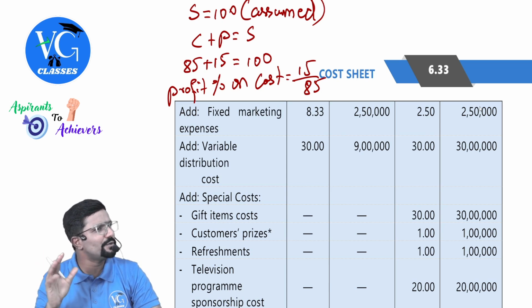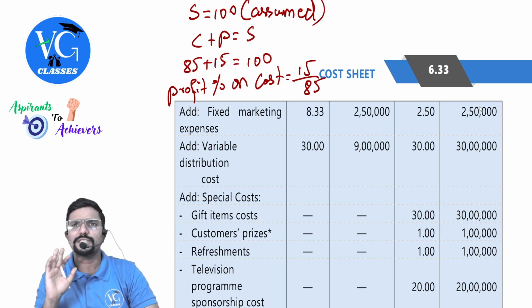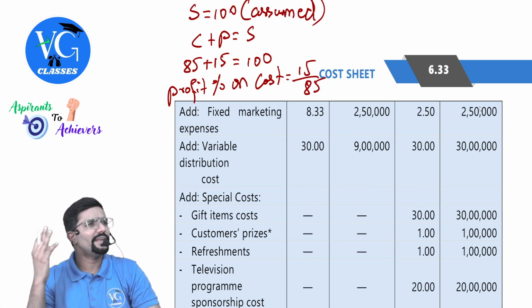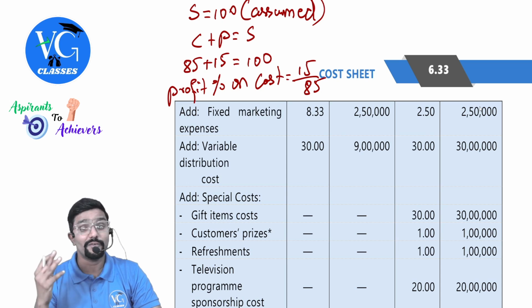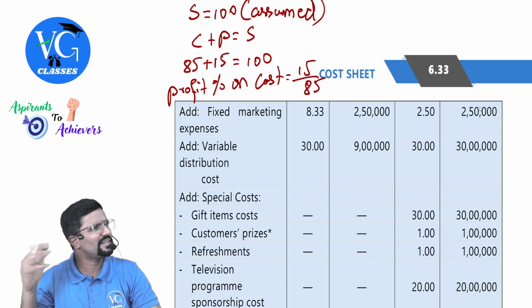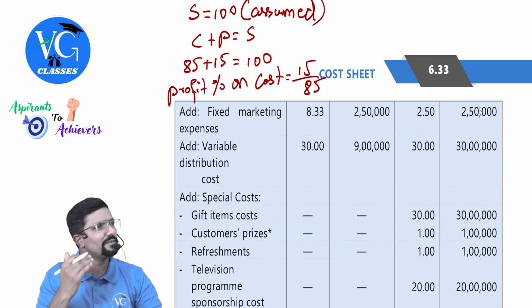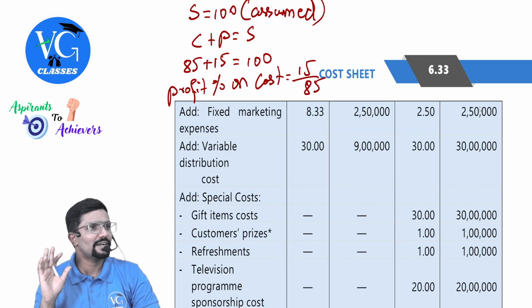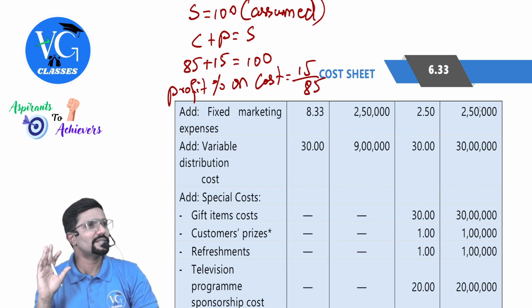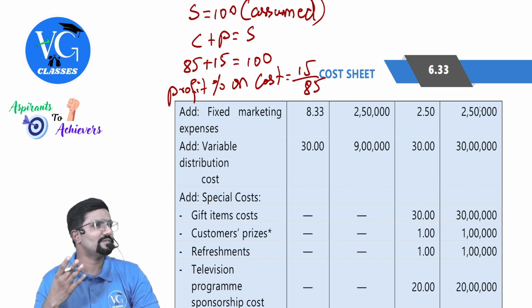All this trick, you should be able to do in the exam. Don't waste too much time on this. Clear? Now why 100, sir? Can we assume any other number? Yes, make it easy. Better 100, or like 10, or even if it is 1 also okay. But don't take odd numbers, then unnecessarily confusion for you only. Odd numbers in the sense fancy numbers I am talking about.